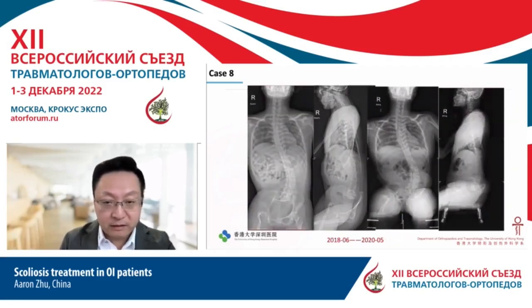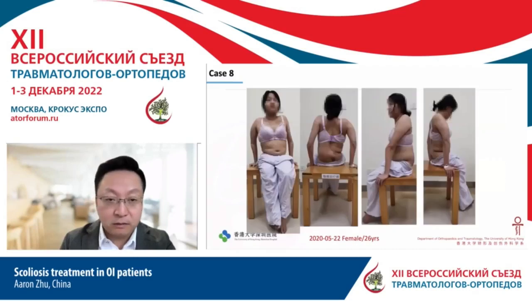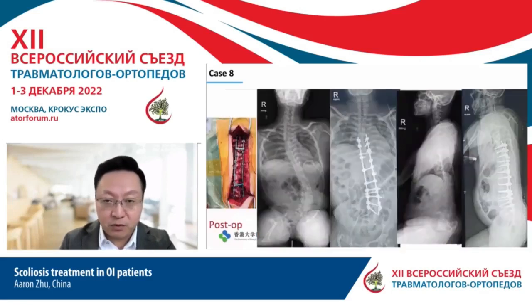This is another one. You can see the very severe rotation and deformity, very osteoporotic, even from the X-ray. And the deformed loading. Actually, all these patients are not ambulatory. They sit in a wheelchair, but the aim of the surgery is that the patient can sit comfortably in the chair. This is before the surgery. Because of deformities, her two arms are not independent; she has to use the arms to support herself. So after surgery, we stretch out the spine so the patient can free their hands.